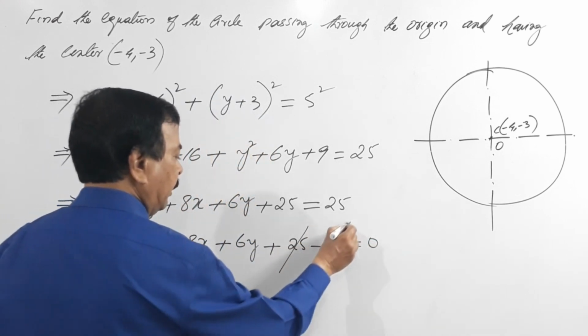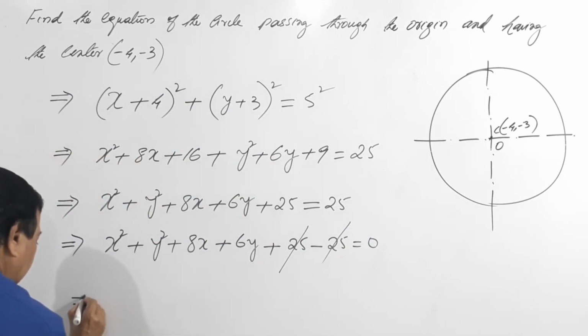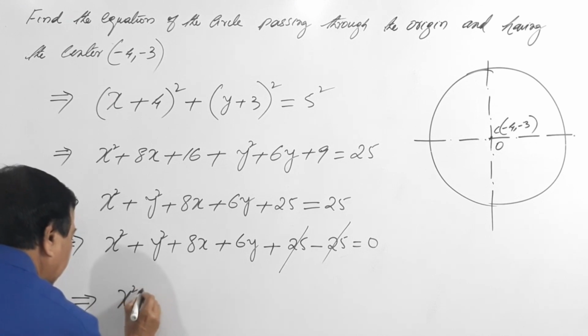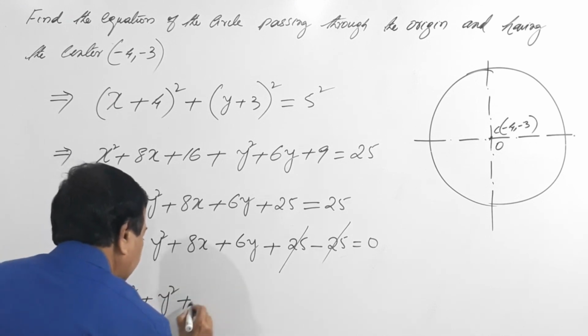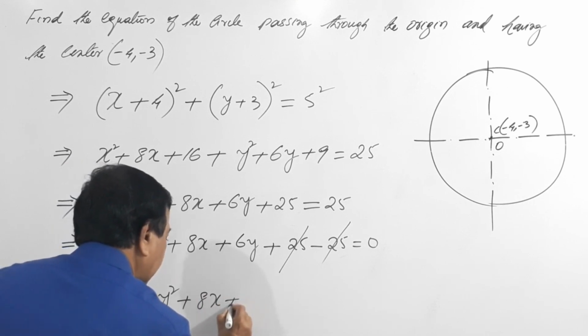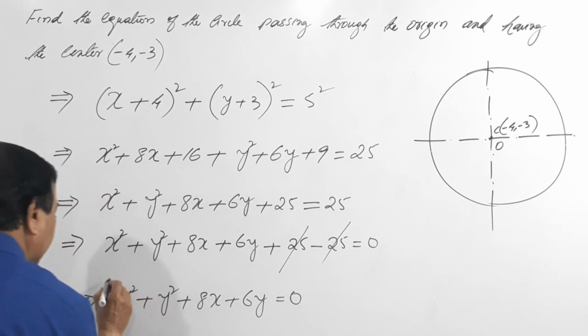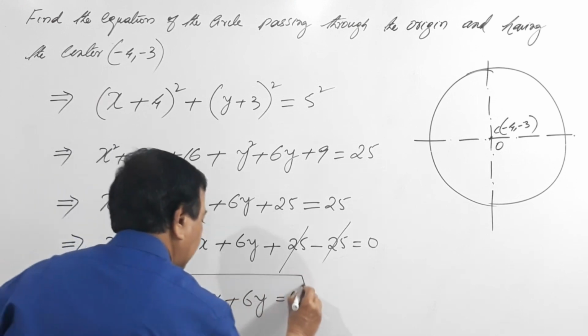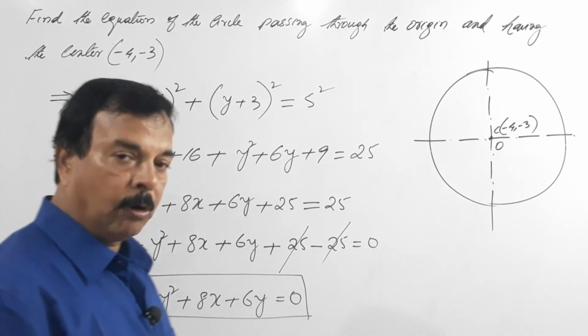So plus 25 minus 25 cancels. You are left with what? That is x square plus y square plus 8x plus 6y equals 0. This is the required equation to the circle passing through the origin.